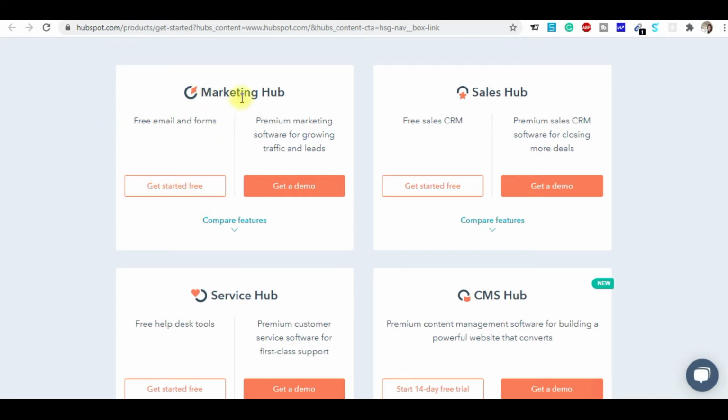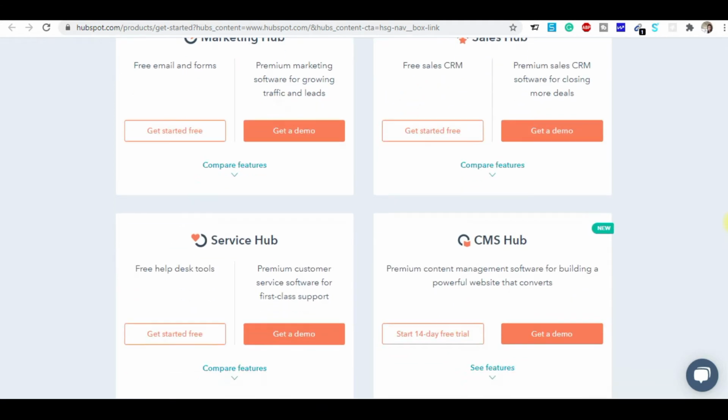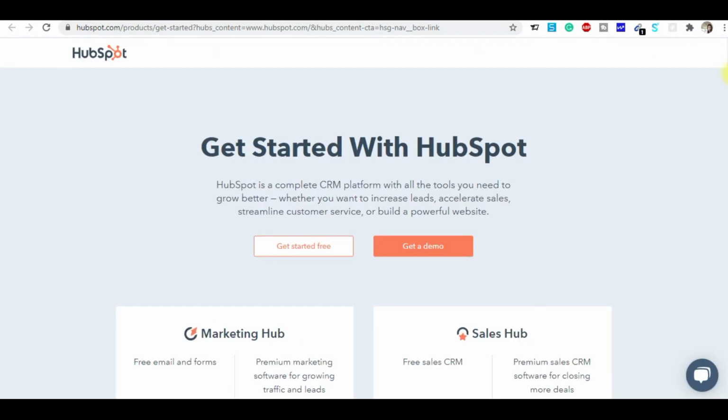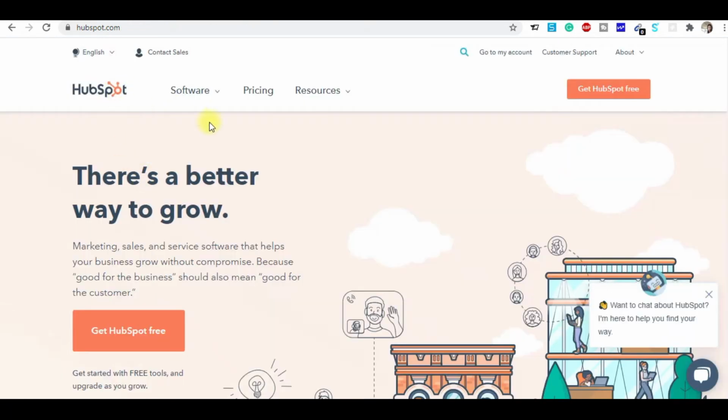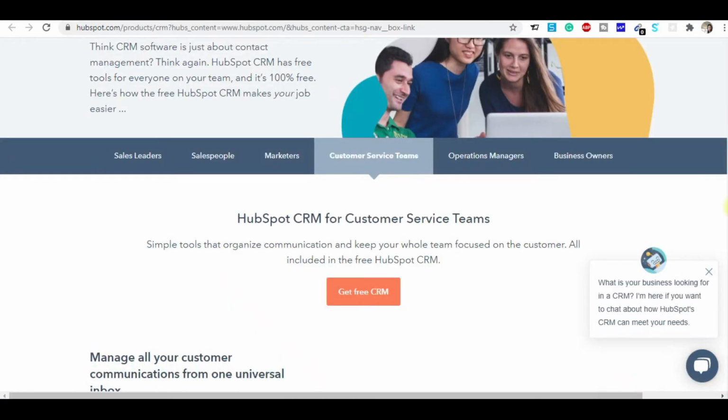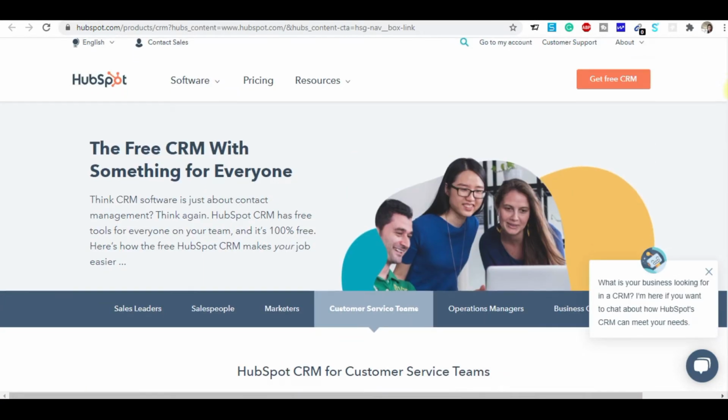So here in marketing, you can send free emails and forms. In sales hub, you get a free CRM for sales, in the free CMS hub you can design a powerful website, and in services are the free help desk tools, right? And in this free part, in the free services, they are offering a lot of things: a free CRM for everyone, everything for everyone, right?